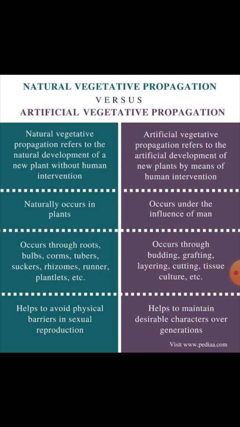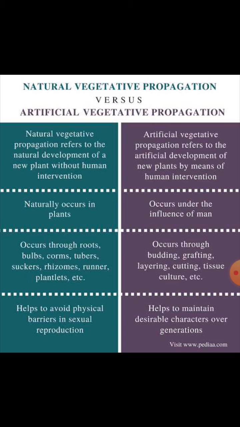Natural vegetative propagation refers to the natural development of a new plant without human interaction. But artificial vegetative propagation refers to the development of a new plant by means of human interaction. The natural method occurs naturally in plants, while the artificial method occurs under the influence of man. Natural methods occur through root, bulb, corm, tubers, rhizome and runner. Artificial methods include budding, grafting, layering, and also plant tissue culture.